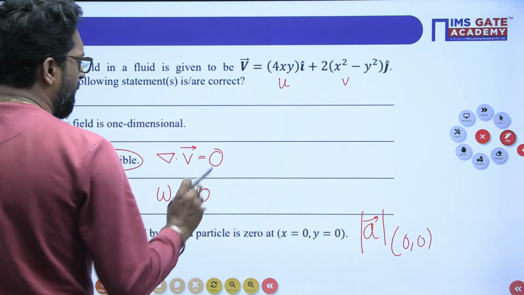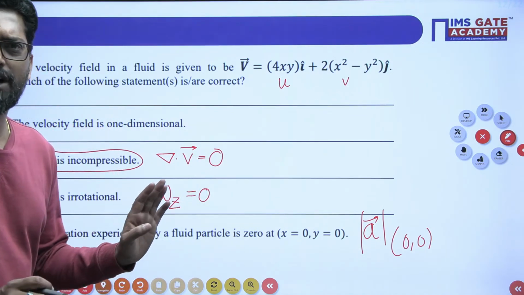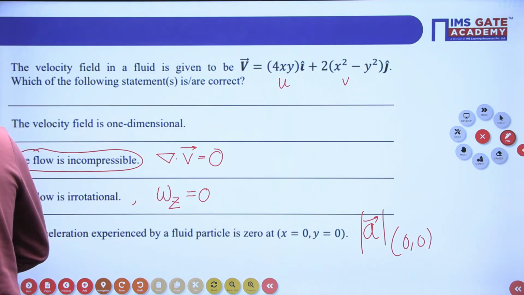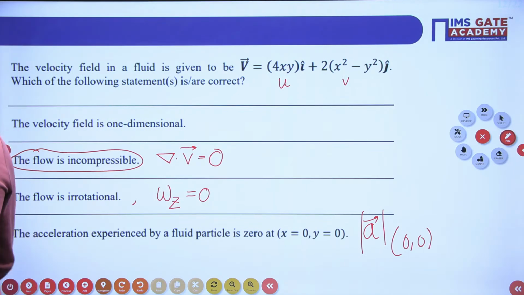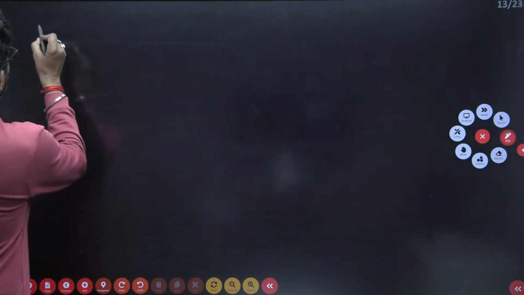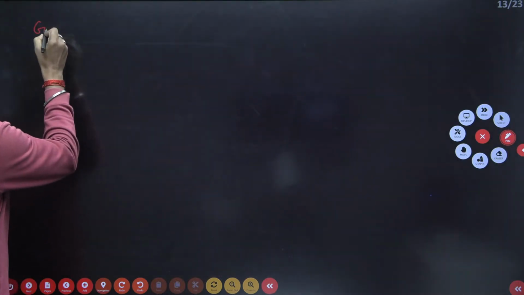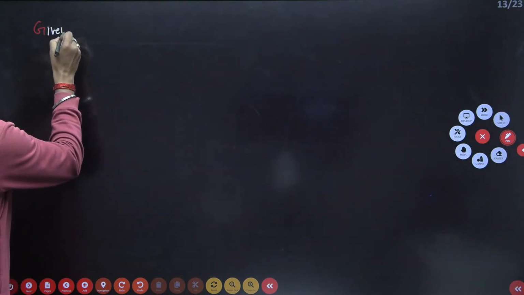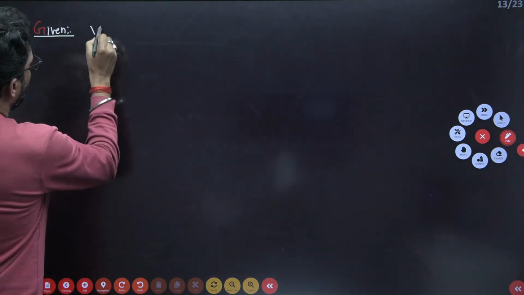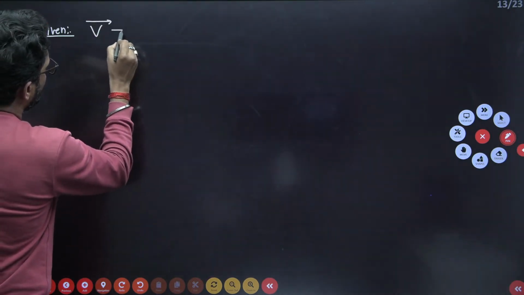So these are simple problems. You have to try to solve by yourself. Please put the comment here. If you want, I will solve. So what is given? The velocity function is given by V. This is the velocity field. What is given?